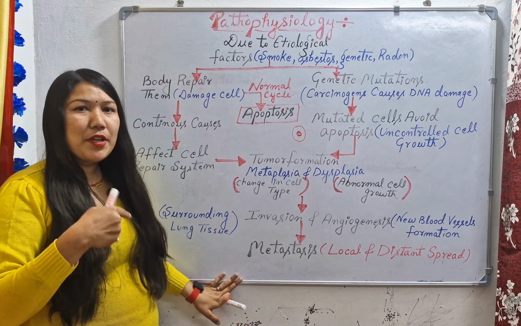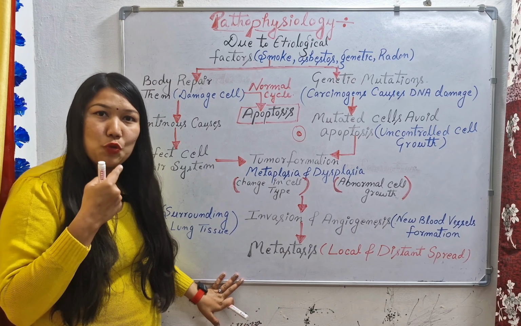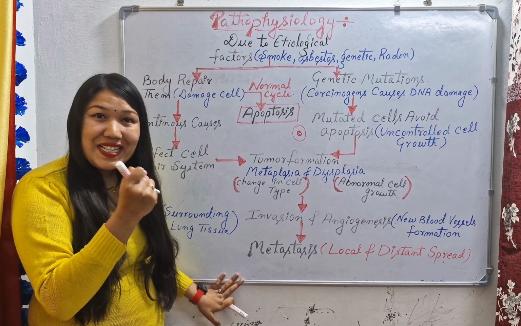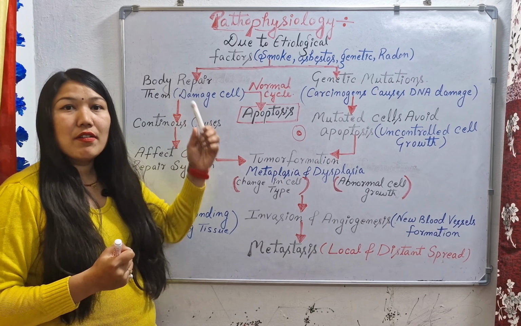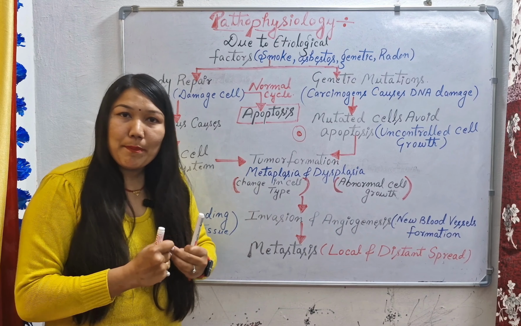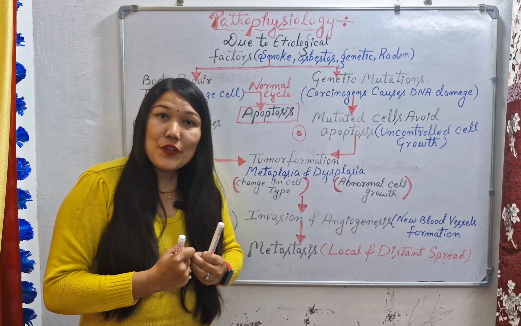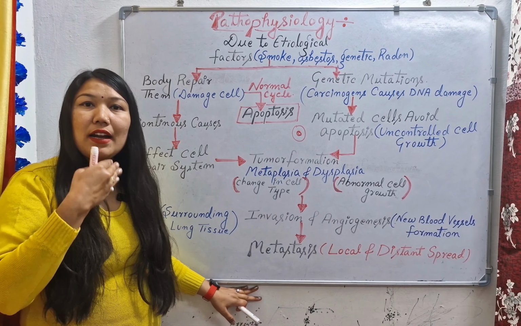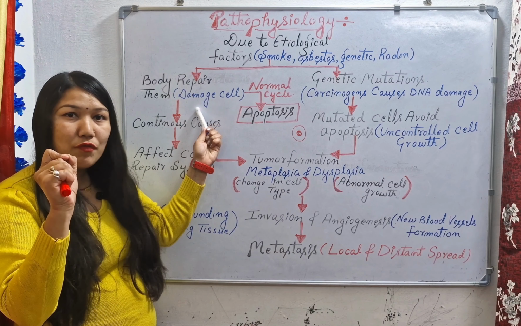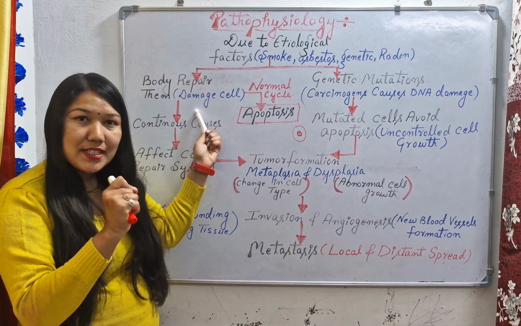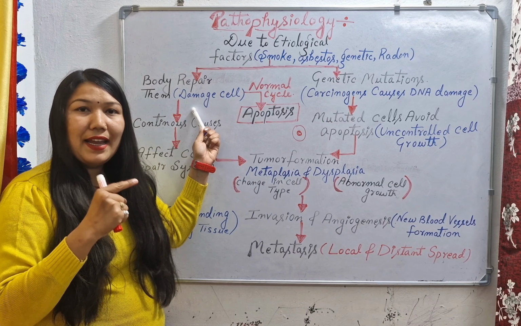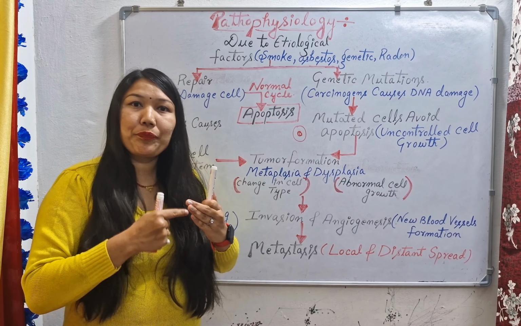If the person is doing continuous cigarette smoking, then what will happen? Due to the cigarette smoking, the carcinogens which are present in the smoke will damage our lung cell. It will damage our normal or healthy cell. Then our immune system or immune cell will try to repair the damaged cell. So here the body repairs them. When the carcinogen affects the healthy cell, it damages the cell, then our body will try to cope with the situation and repair the damaged cell.